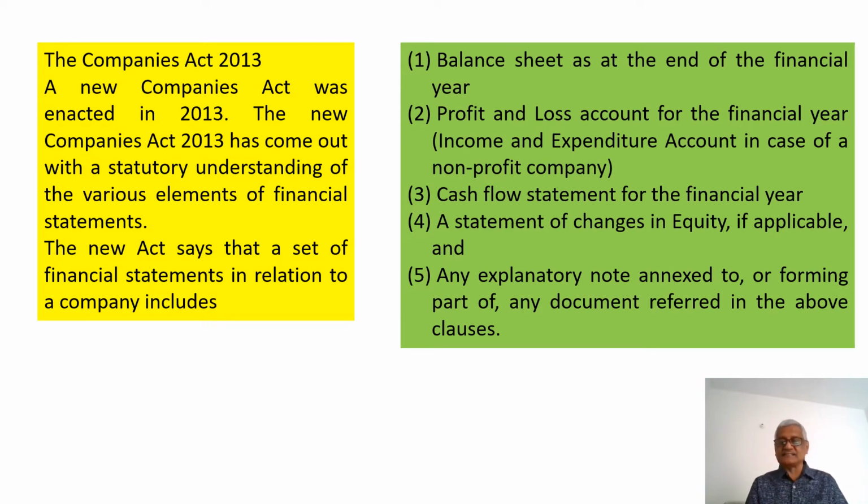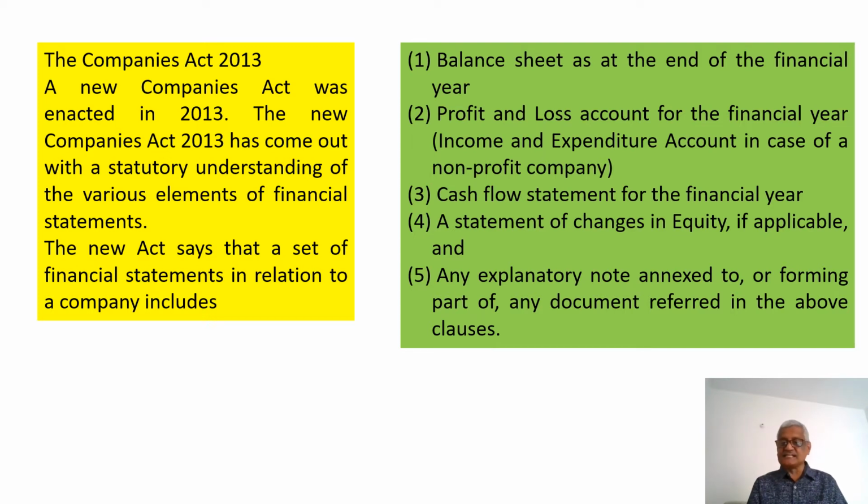The new act says that a set of financial statements in relation to a company includes: 1. Balance sheet as at the end of the financial year. 2. Profit and loss account for the financial year, or income and expenditure account in case of a non-profit company like a charitable institution, educational institution, etc. 3. Cash flow statement for the financial year. 4.